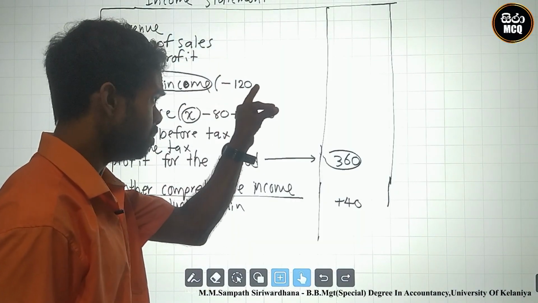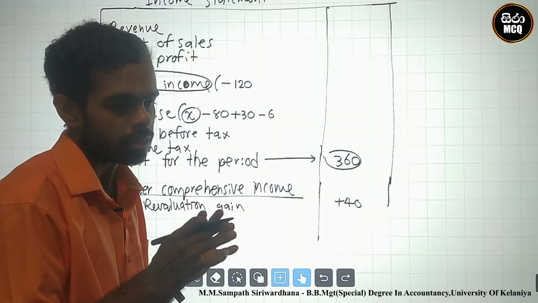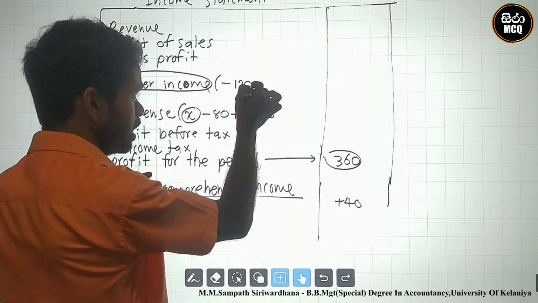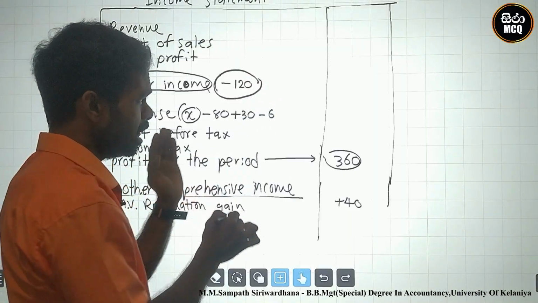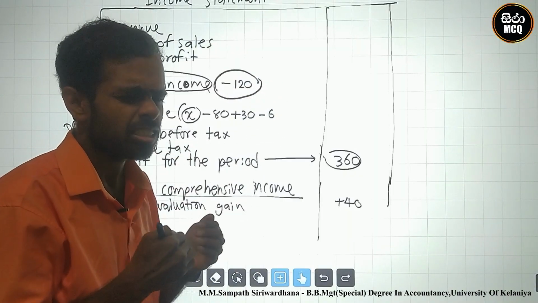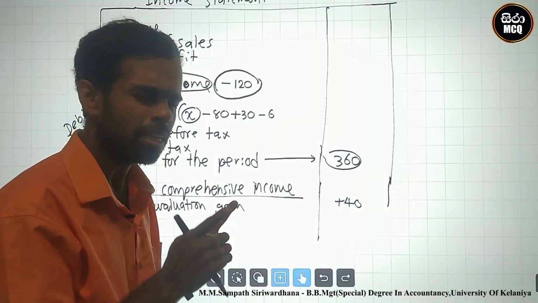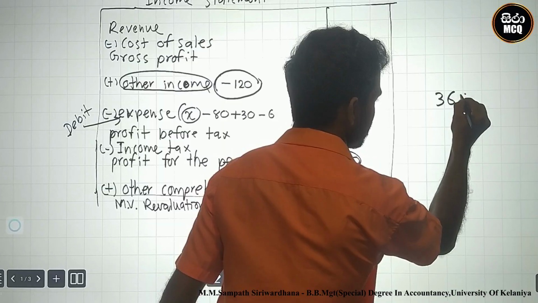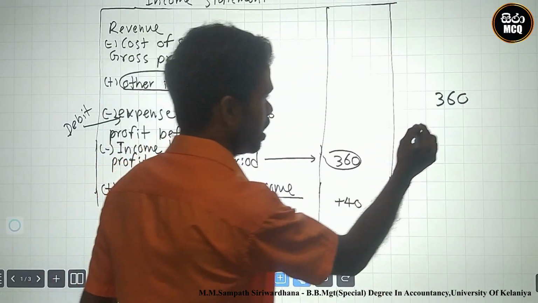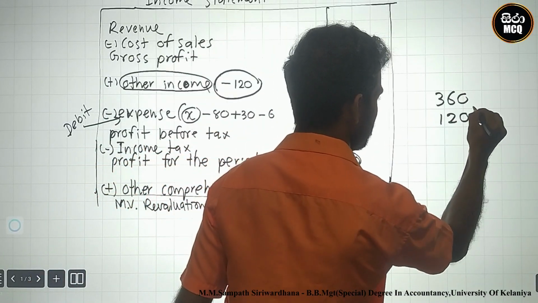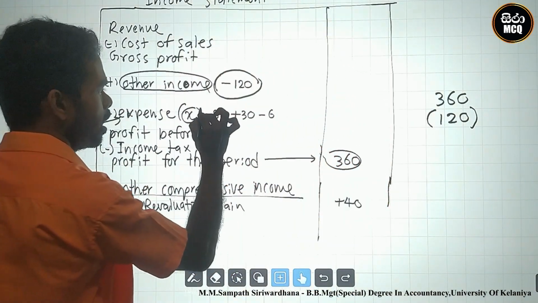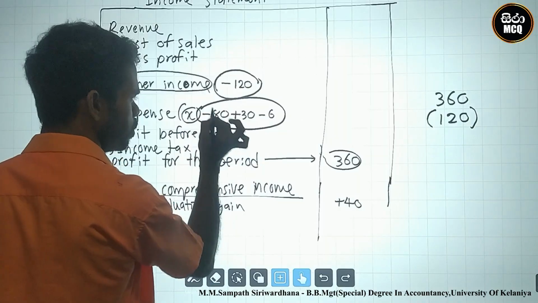Other income was eliminated at the error correction. At the deduction of other income, profit must be deducted. Therefore, 360 is the current situation now. I deduct 120. This is the elimination of income. After that, I can create the sum of this.